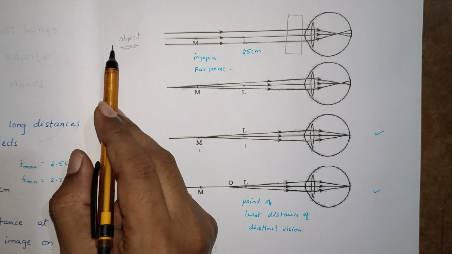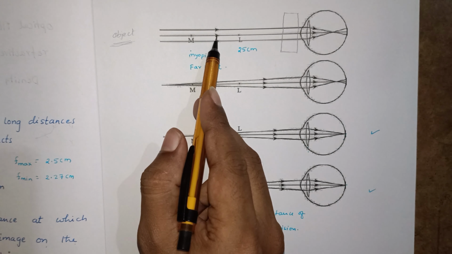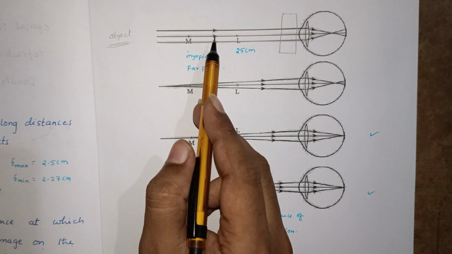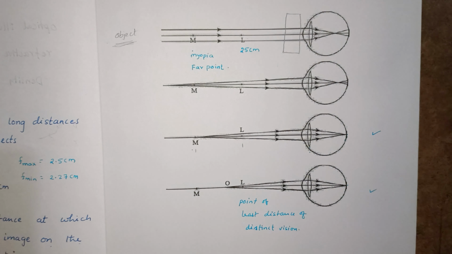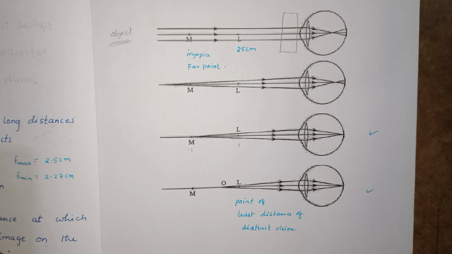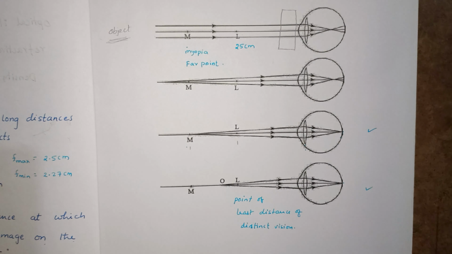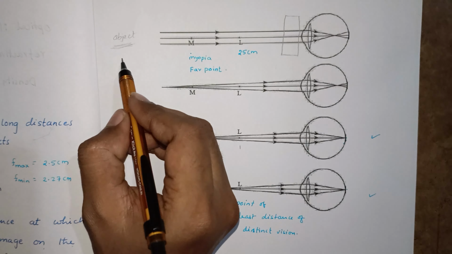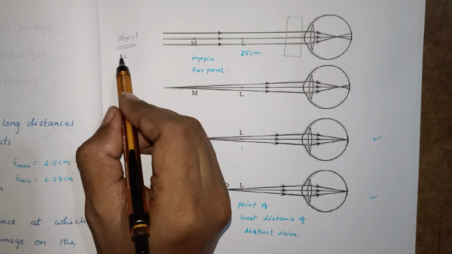So if this object's image is formed here, that image acts as a virtual object for the eye lens, and it will form on the retina. So he can see. Here we placed the object, say at infinity if we consider.